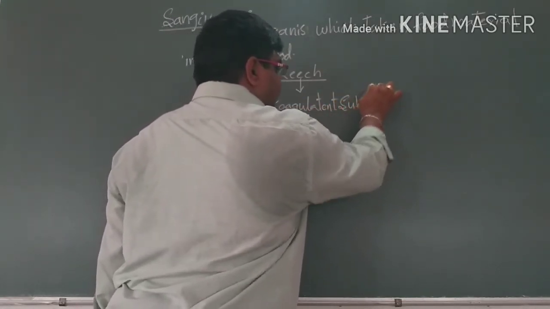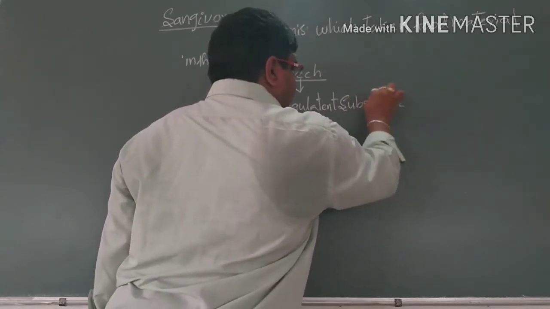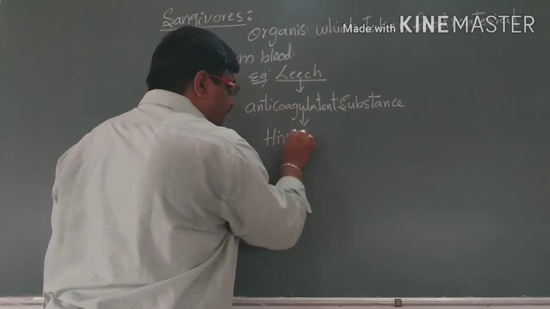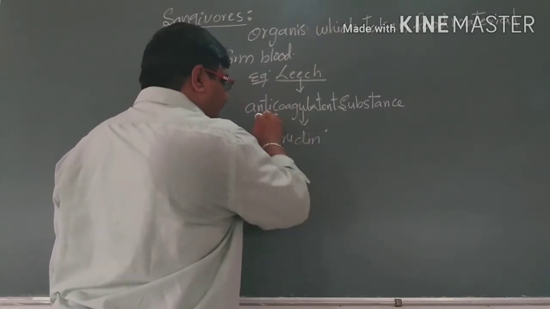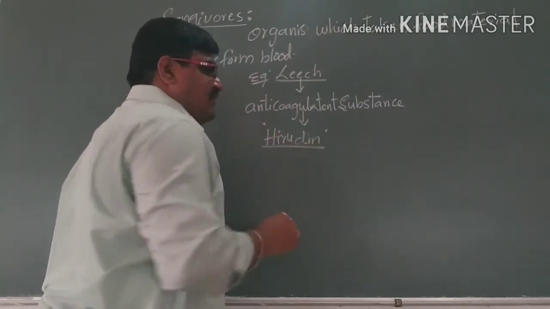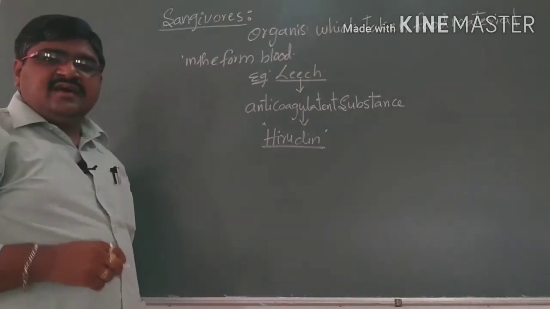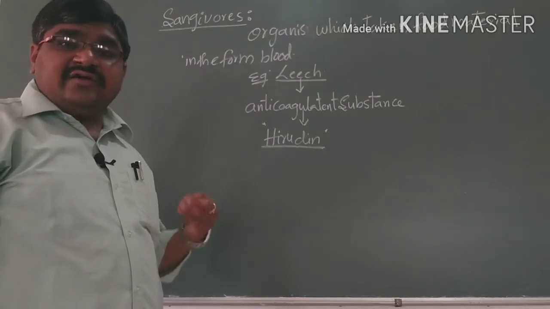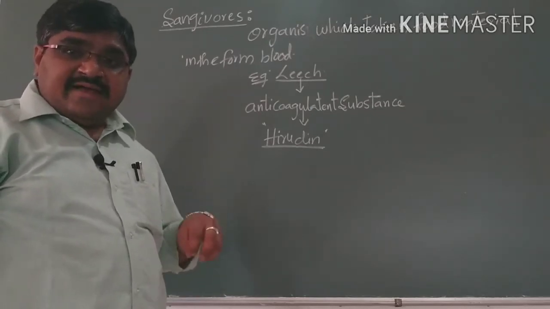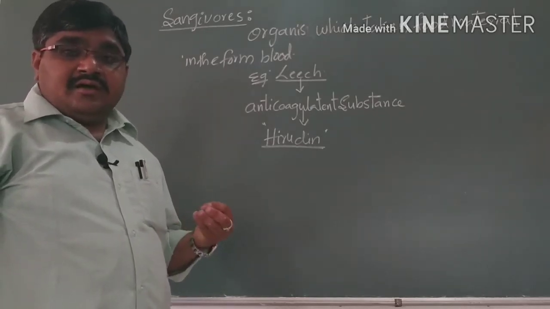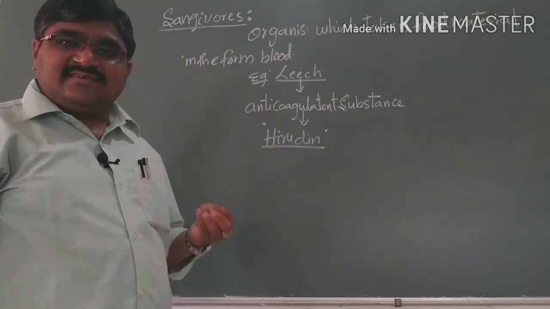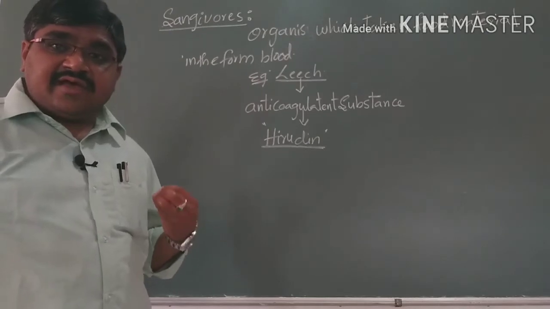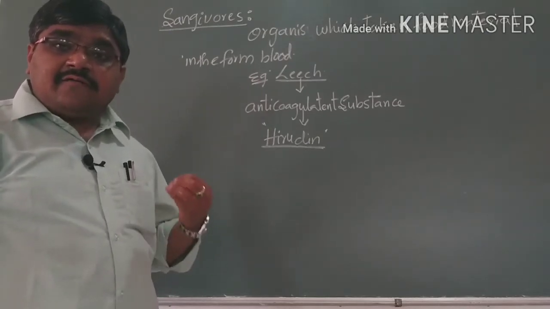That anticoagulant substance is called hirudin. What is the function of this anticoagulant substance? The blood sucked by the leech from the cattle will not be clotted.